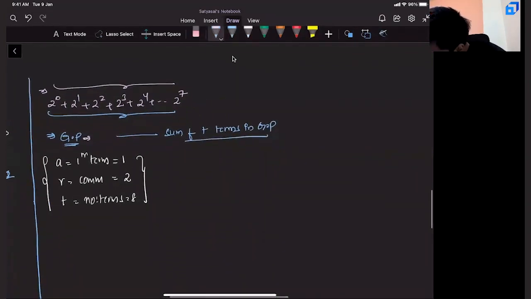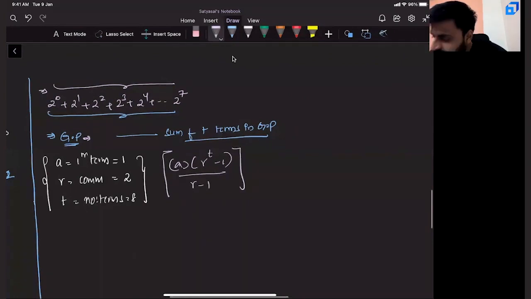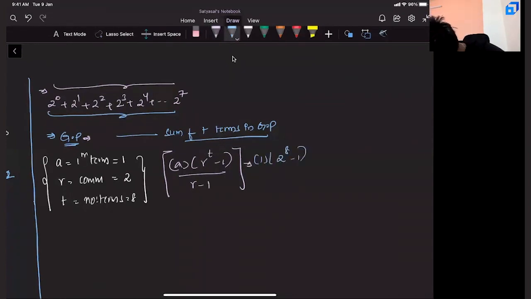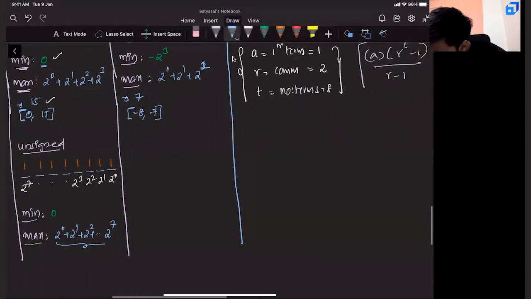Isn't that simply nothing but a into r power t minus 1 by r minus 1? Don't worry, you might have seen this formula as a into r power n minus 1 by r minus 1. We just took t in place of n. So if you substitute this, what do you get? 1 into 2 power 8 minus 1 by 2 minus 1. That means this entire thing becomes 2 power 8 minus 1.